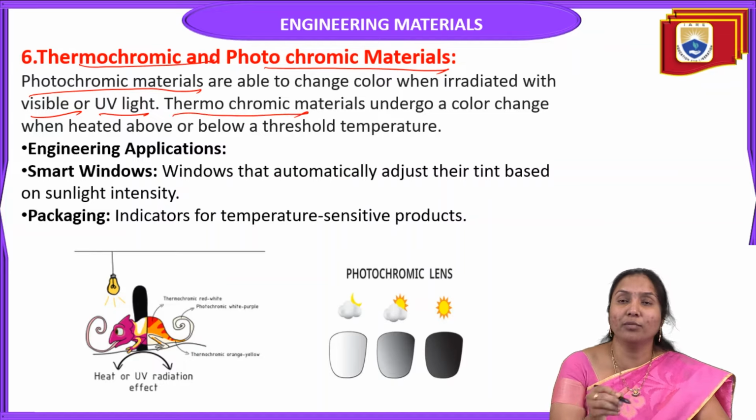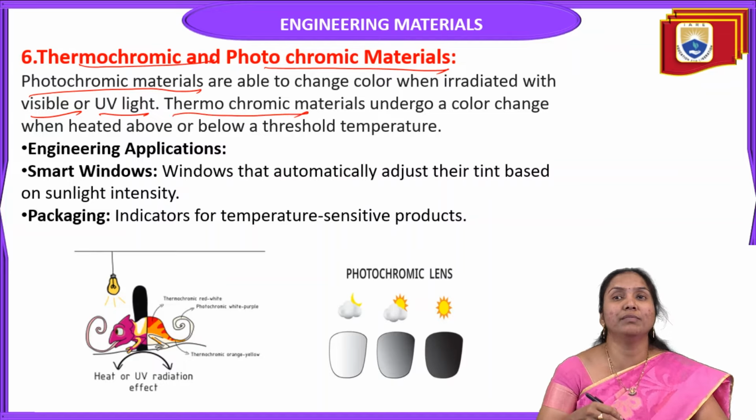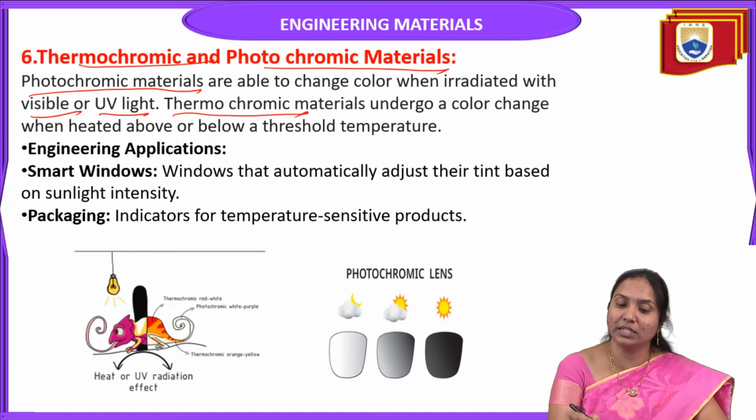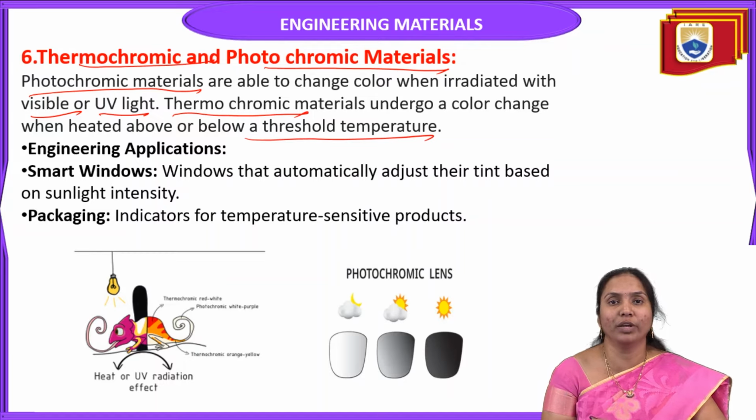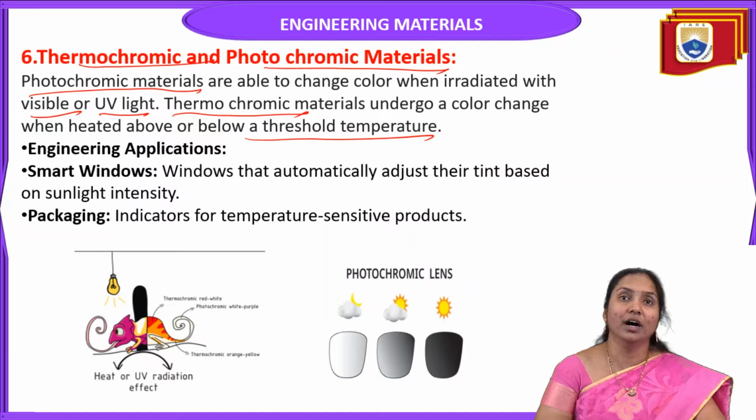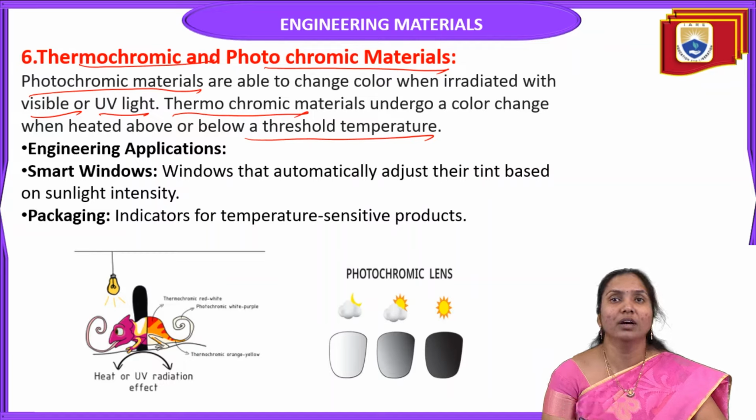What is the meaning of thermochromic materials? These materials undergo a color change when heated above or below a threshold temperature. Materials that change color or properties when interacting with UV light are called photochromic materials. If the materials undergo a color change when heated above or below a critical threshold temperature, they are called thermochromic materials.